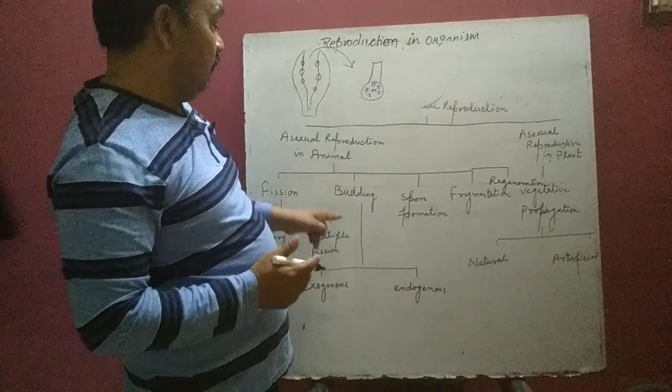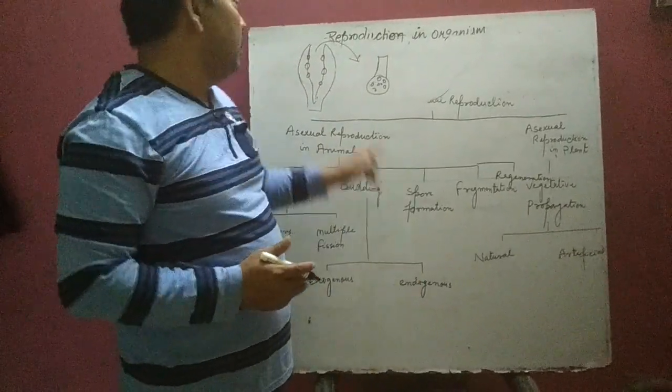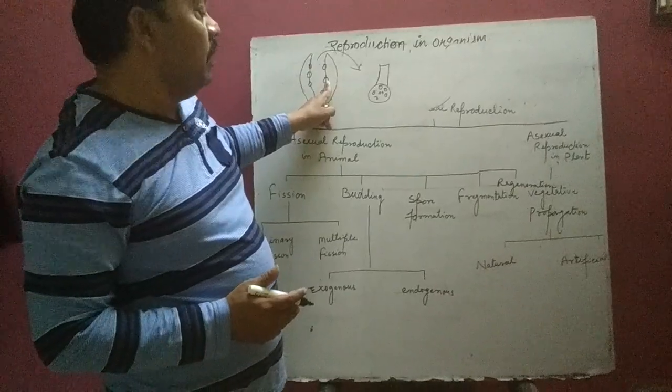That type of budding is called endogenous because the asexual bodies are present inside the body.